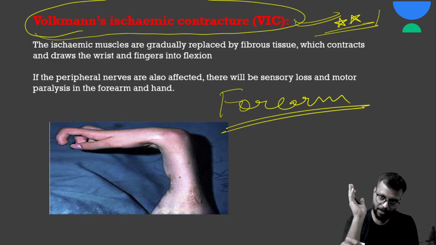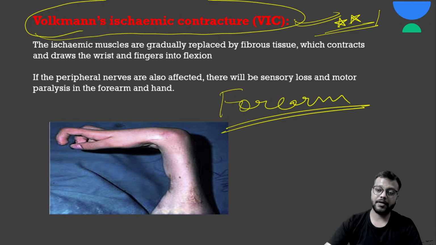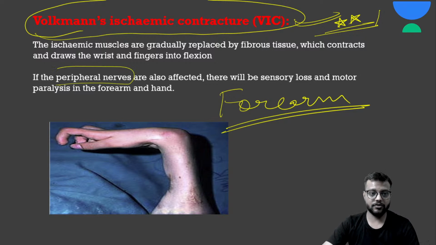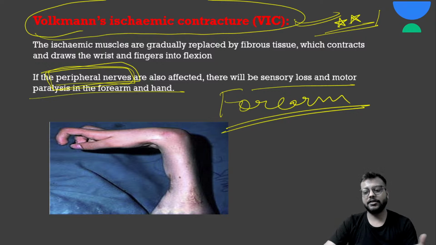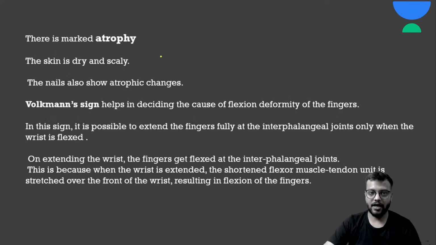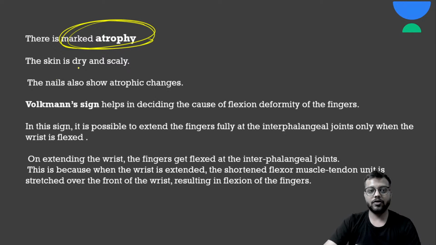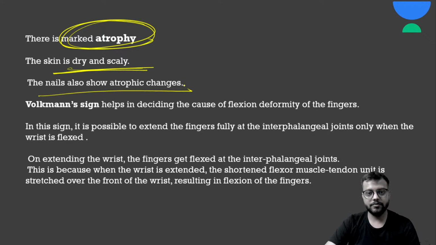The flexor compartment of the forearm will be affected, and along with it the peripheral nerves are also affected, so there will be hypoesthesia, paresthesia, sensory and motor loss, tingling, numbness sensation in the forearm and the hand. So there will be marked atrophy. The skin will become dry and scaly, nails will also show atrophic changes, and